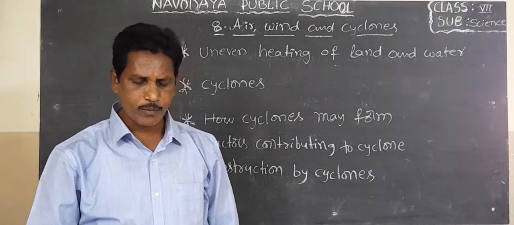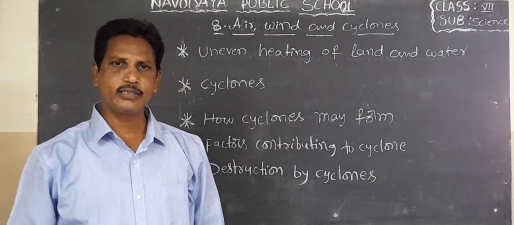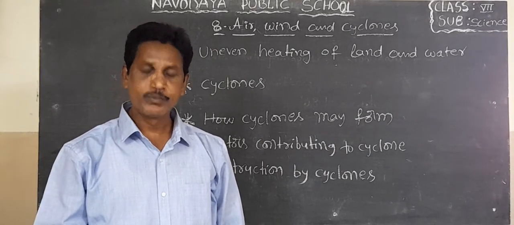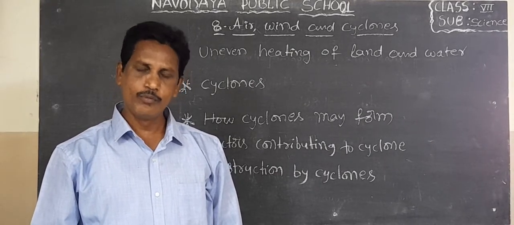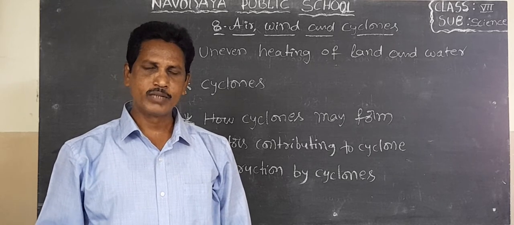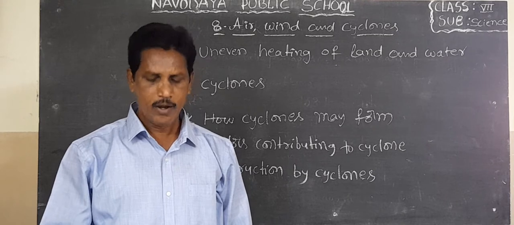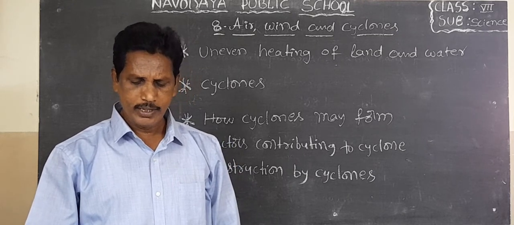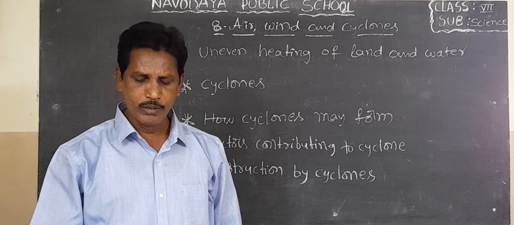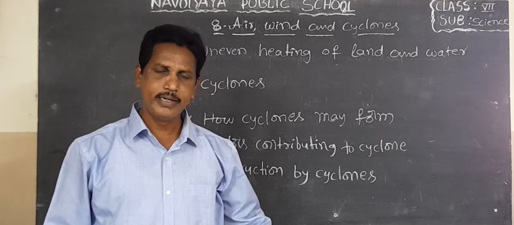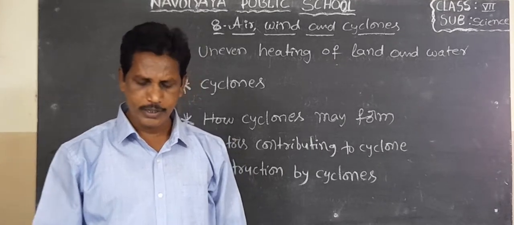Okay, factors contributing to cyclones. Factors like wind speed, wind direction. We know what is meant by wind. The flow of air is called wind. Wind speed, wind direction, temperature and humidity. We know humidity: the water vapor present in air is called humidity.